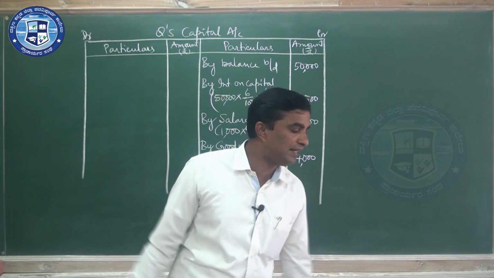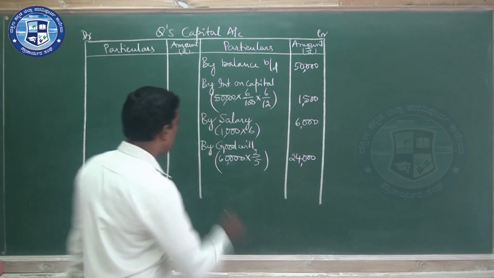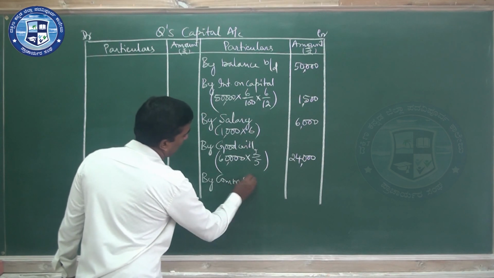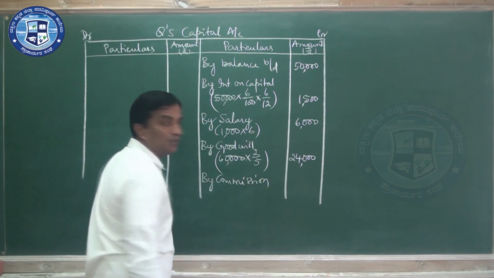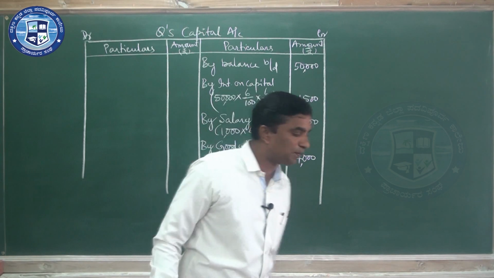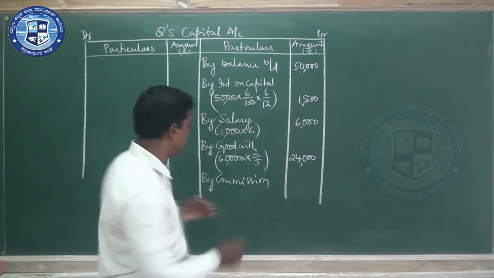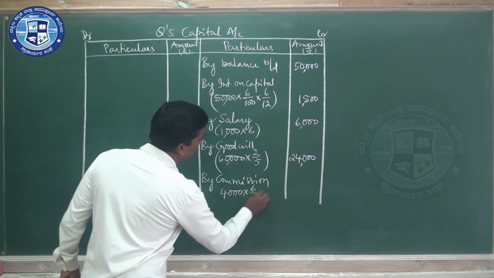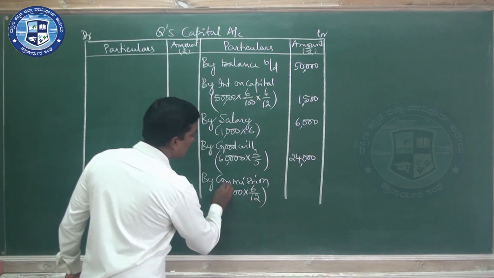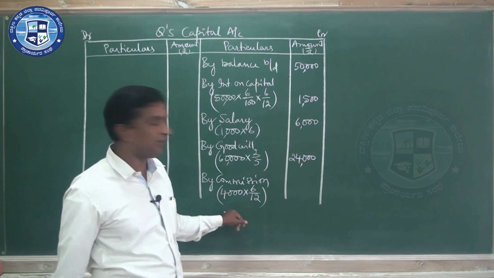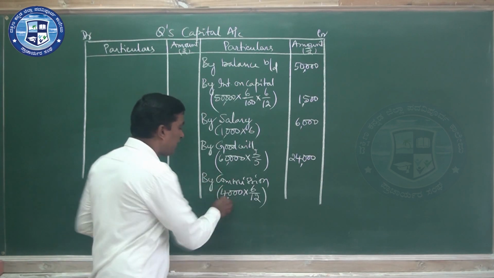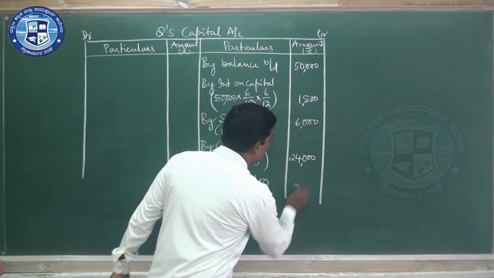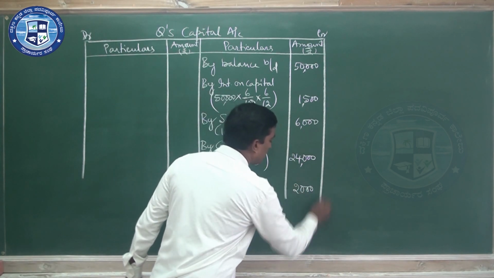One more item also increases his capital or income. Q is entitled to commission. So by commission, his commission is 4,000 rupees, but it is per year. You have to calculate only for 6 months. Per year they have given 4,000. Calculate for 6 months, so it becomes half of that, that is 2,000 rupees.